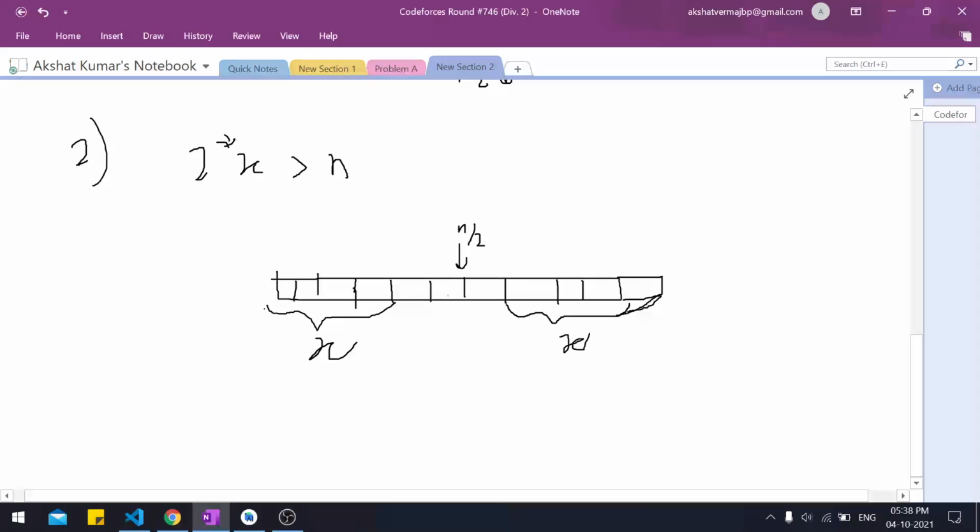Now it is clear that these three elements are immobile or stagnant. We'll just write stagnant. We can't move these elements. But what about these ones? We can actually swap any element here with any element on this side because the difference between them would surely be greater than x. So it is clear that we could move these elements and these elements.